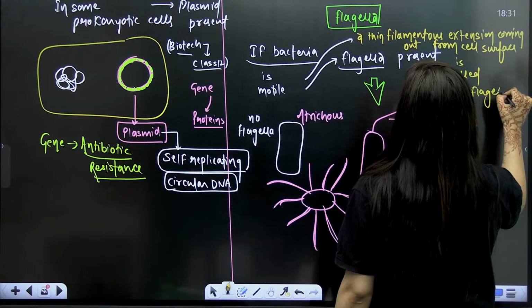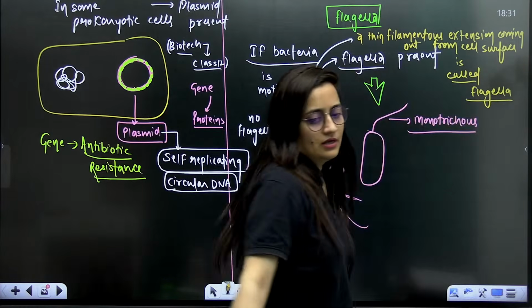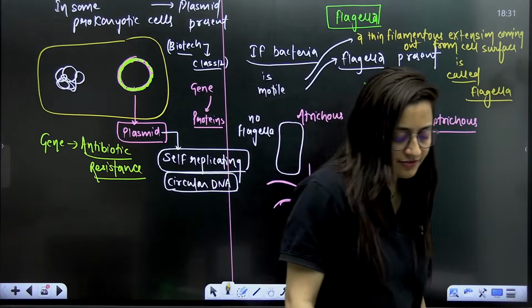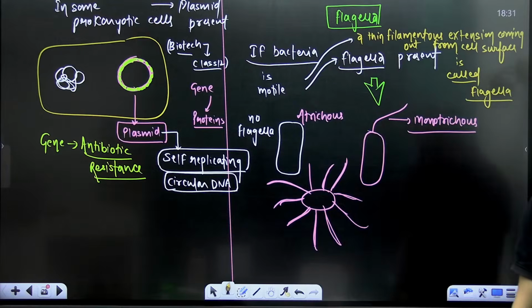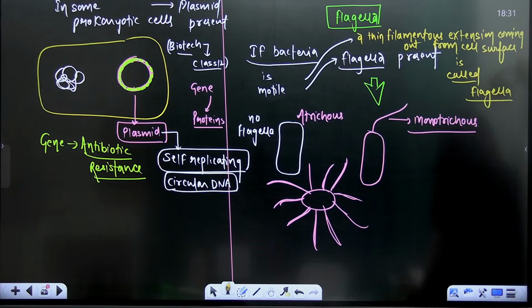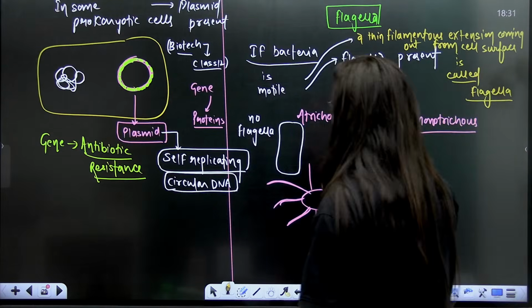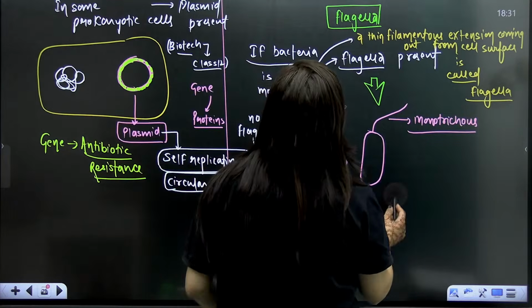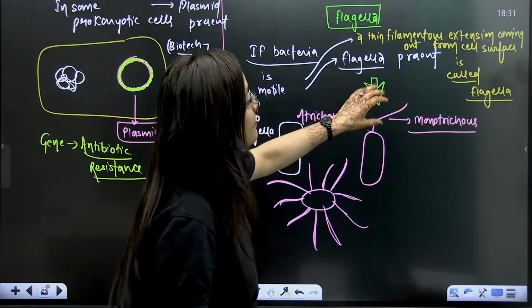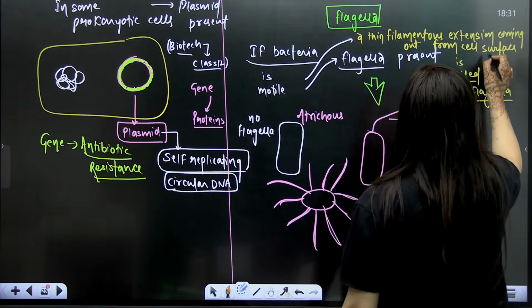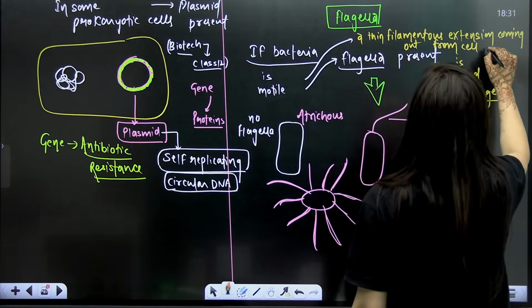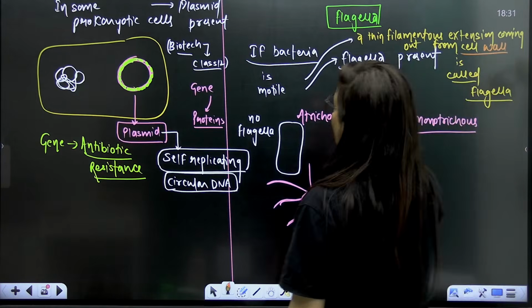Now I have to elaborate it and discuss it with you all. That is coming out from the cell surface to the outside. Here I have used the word cell surface, that there is a thin filamentous extension coming out from the cell surface. If you read it in the NCERT, they have mentioned cell wall, that it is coming out from the cell wall.